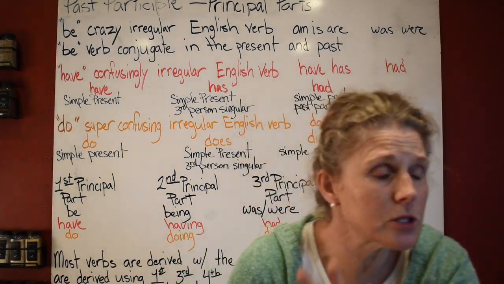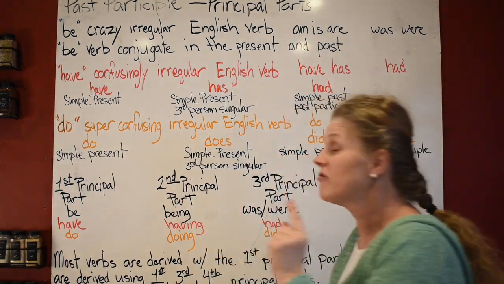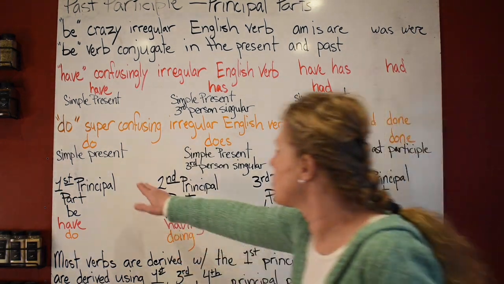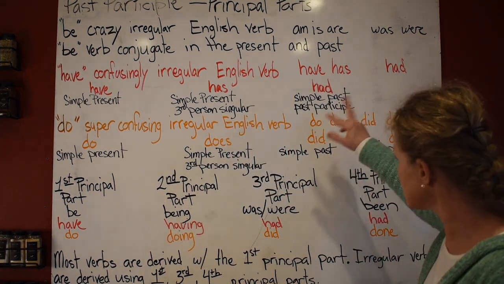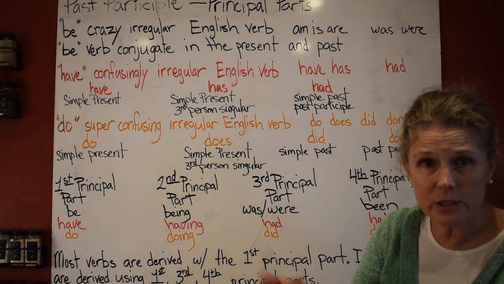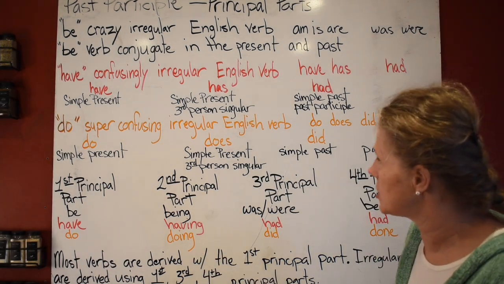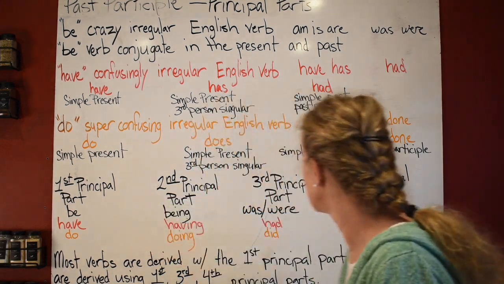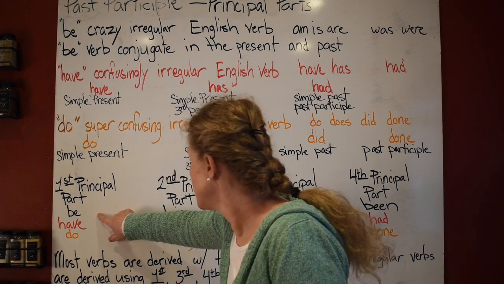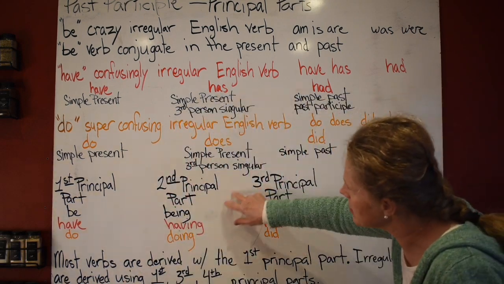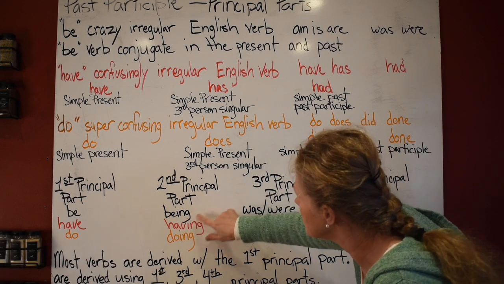How many principal parts do we have? Four. So it's very important to remember principal parts are different than saying your participles. They're part of it. They go together. You need to understand them each differently. So let's look at this. Your first principal part of be is be. Your second principal part of be is being.